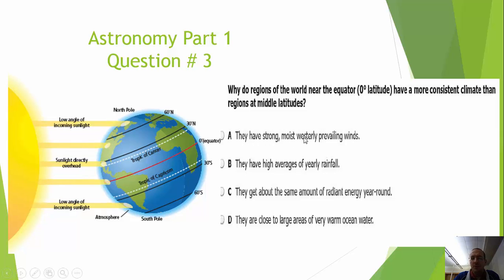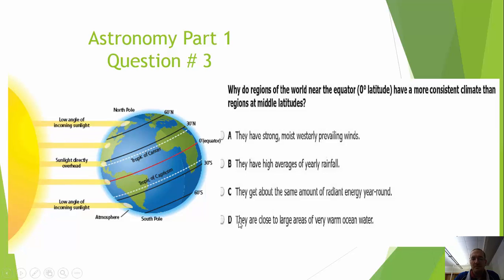They have strong, moist, westerly prevailing winds. It doesn't really have anything to do with what we're talking about at the current moment. They have high averages of yearly rainfall. That really wouldn't do anything to keep this consistent. They get about the same amount of radiant energy year-round. Radiant would be radiation from the sun, so that sounds pretty good.